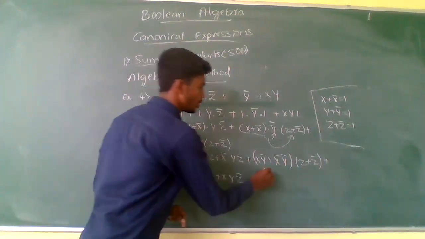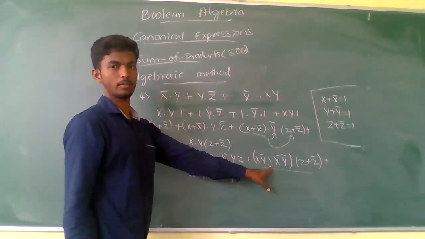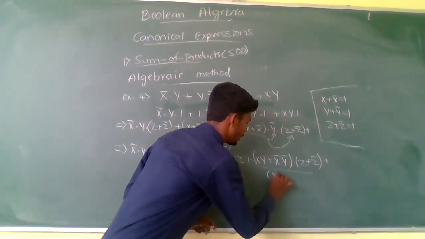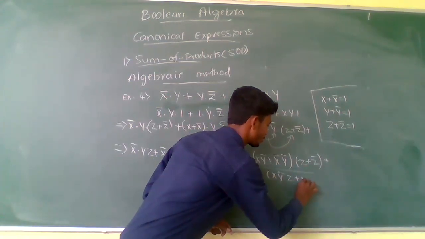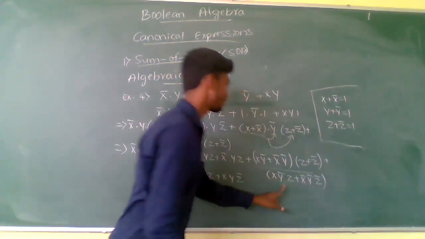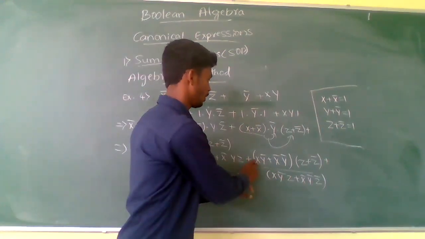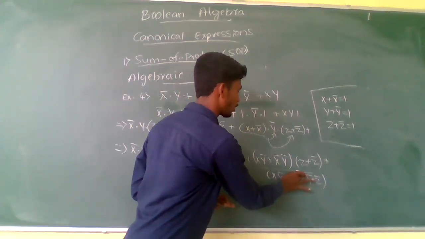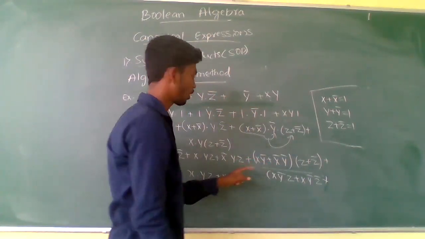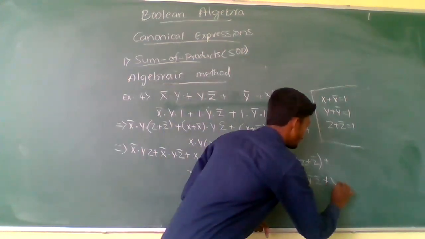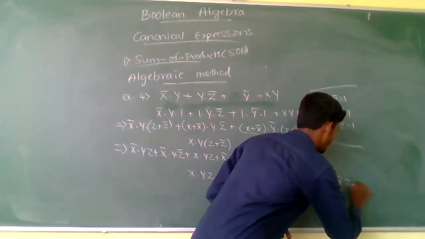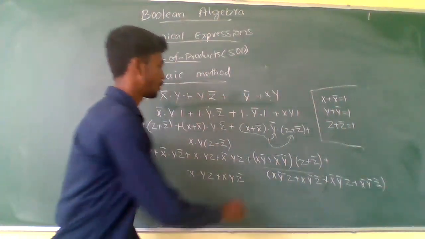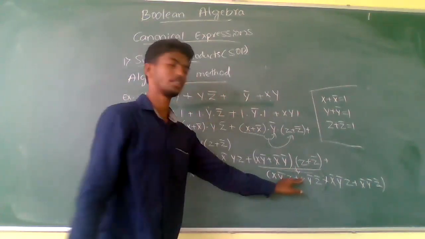If you simplify this one, I don't have a place, so here only I am writing: x y complement z plus x complement y complement z complement. This is two terms, x y complement z and x complement y complement z, plus again two more main terms you will get: x complement y complement z plus x complement y complement z complement. In place of this whole thing, you have to write these four main terms.